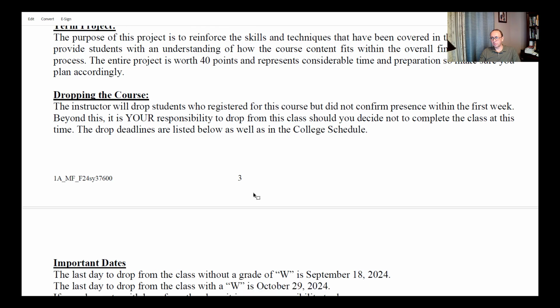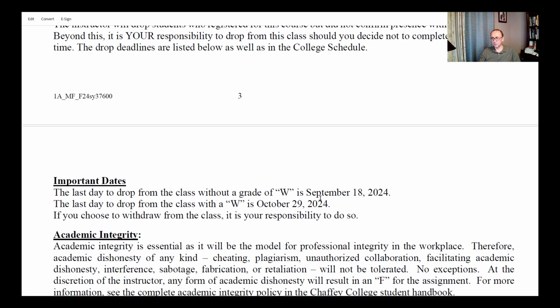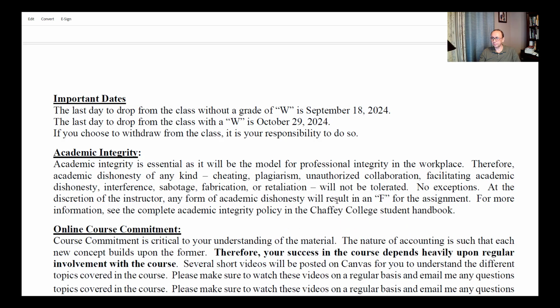Dropping the course, again, I'm not going to talk too much about this, but I just want to let you know the dates. September 18th is the last day to drop the course while not receiving a W grade. But once you pass September 18th until October 29th, you can still drop the course, but a W would show up on your transcript. After that date, you're not allowed to drop the course.